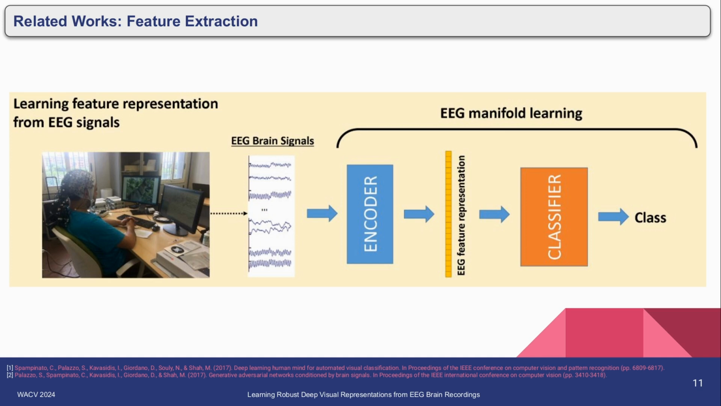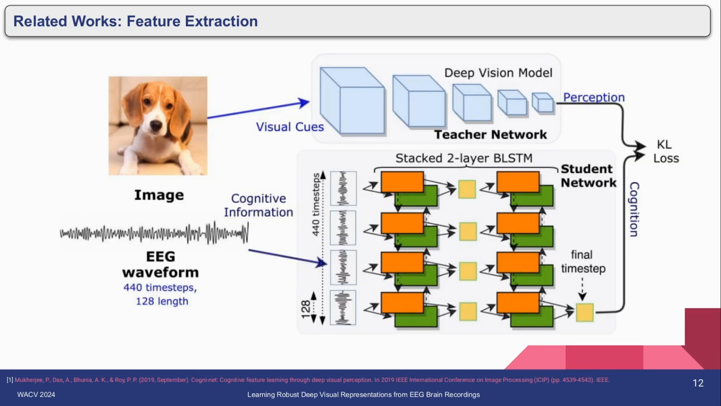The work by Spampinato and Palazzo et al. trains an EEG classification network, and with the help of it, learns the visual representation of the EEG signals. The work by Mukherjee et al. uses a KL divergence to learn the visual representation of the EEG signals. They used a pre-trained image classification network for feature extraction and a bidirectional LSTM network for EEG feature extraction, calculated the KL divergence between them, and using that they updated the weights of the LSTM network.